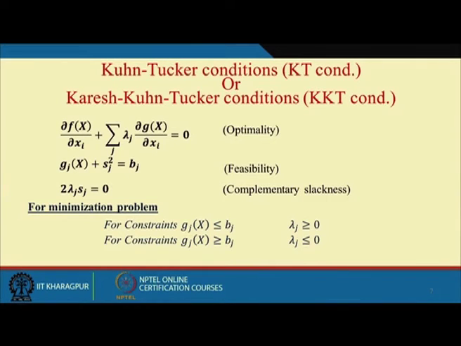Look at this. If we consider the constraints of the type Gj less than or equal to Bj, then we can conclude that all the KKT multipliers must be positive.